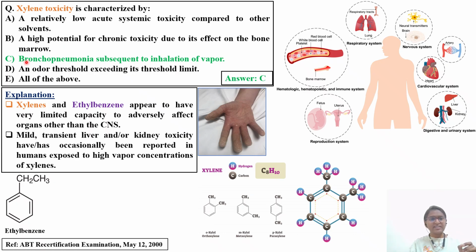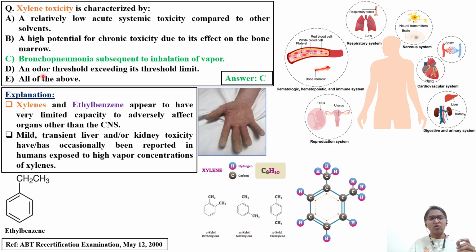Option 3 is bronchopneumonia subsequent to inhalation of vapors. So most of these organic solvents, if you see, those industrial workers, whether working in the pharmaceutical industry or the manufacturing industry, are frequently subjected to solvent exposure. So most of the characteristic features of these solvents will be CNS related toxicity. Then inhalation of those vapors, because on a daily basis they are getting exposed in that factory or manufacturing facility, will lead to bronchopneumonia, lung toxicity. So the respiratory system is the target organ for this type of solvents.